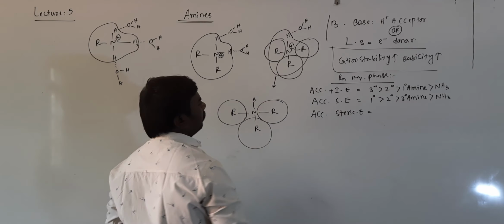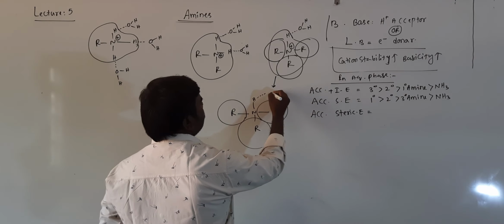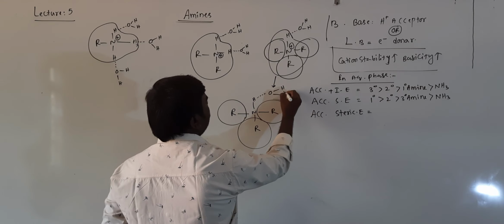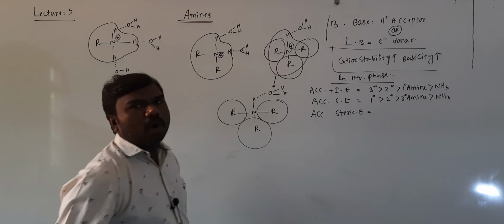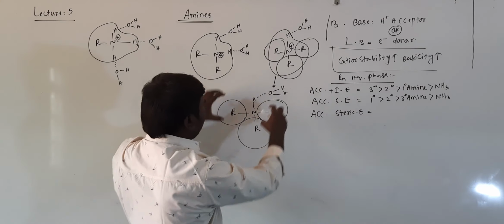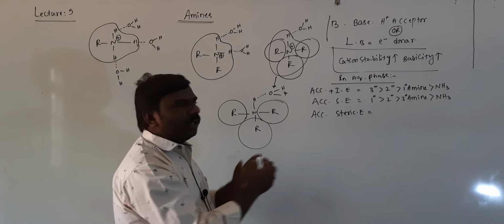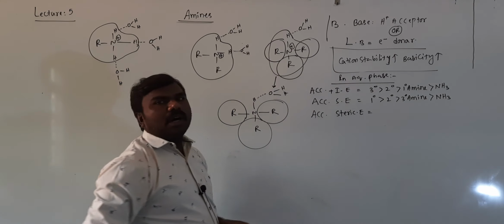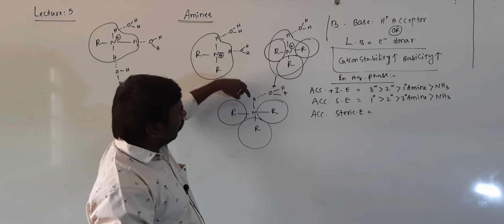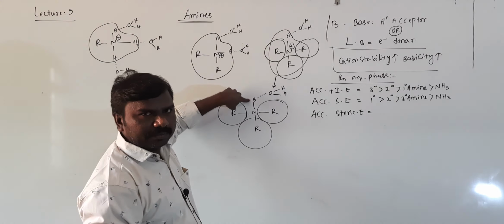There is hydrogen, so no chance to form hydrogen bond with water, because the whole space on the nitrogen atom is occupied by the large alkyl groups, no chance to attract the water molecule to form hydrogen bond.